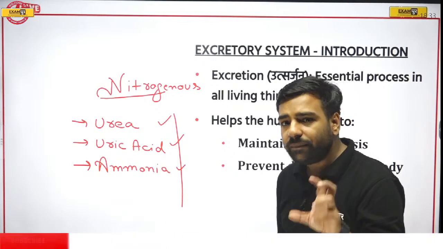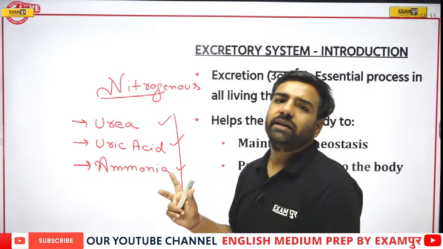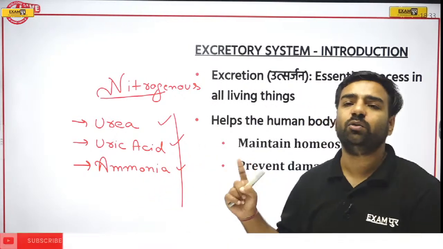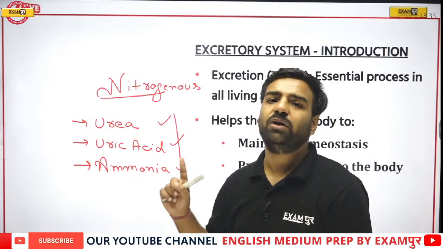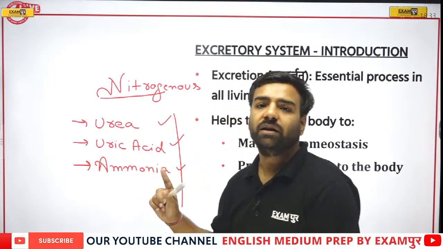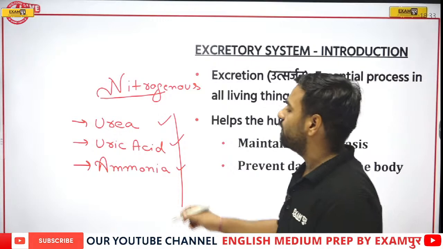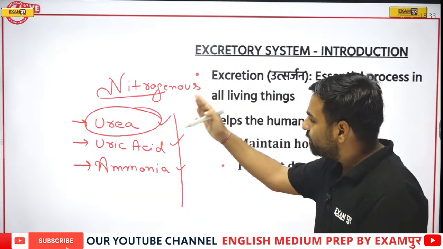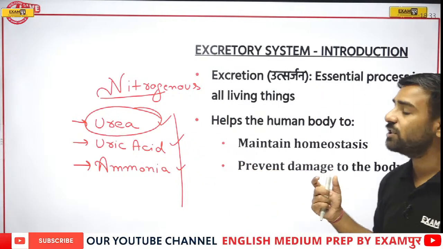If I'm talking about our body, please remember ammonia is generated there, but the liver is the one which is converting this ammonia into urea. Ammonia is converted into urea because of the presence of the liver. I'll be telling about that also in the later part, but right now please remember our body is actually releasing urea. So on the basis of the removal, if urea is released, we call those particular animals ureotelic.